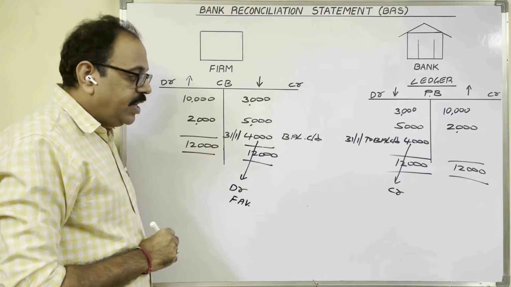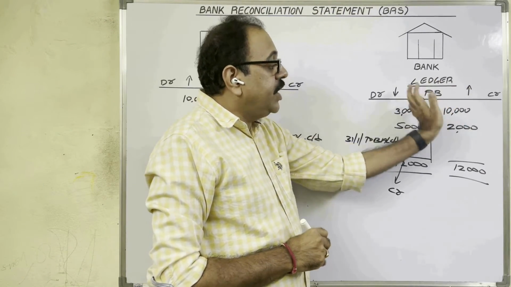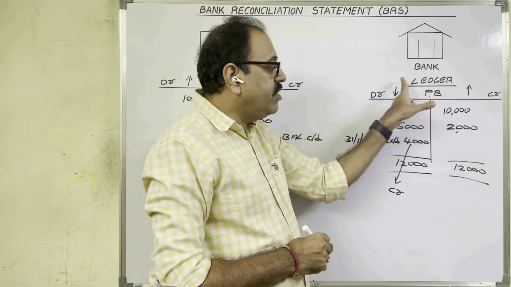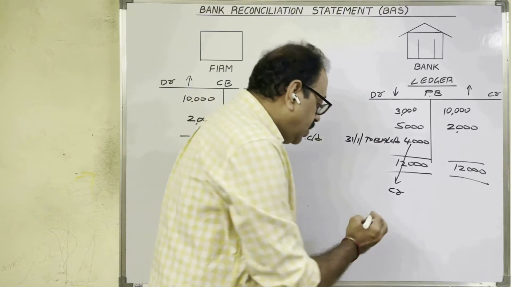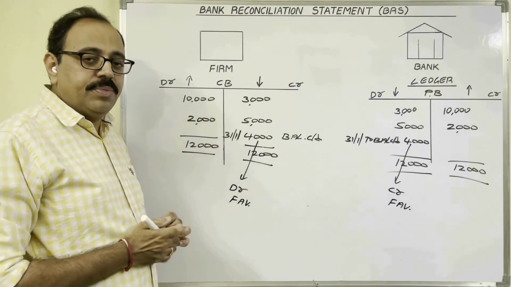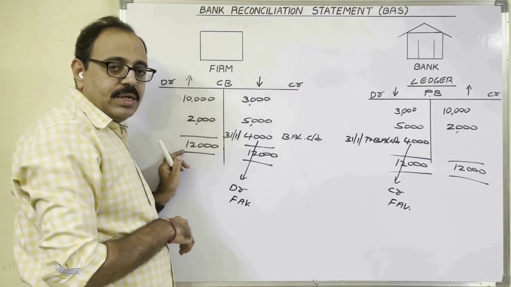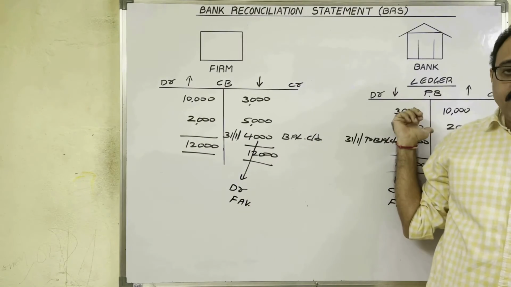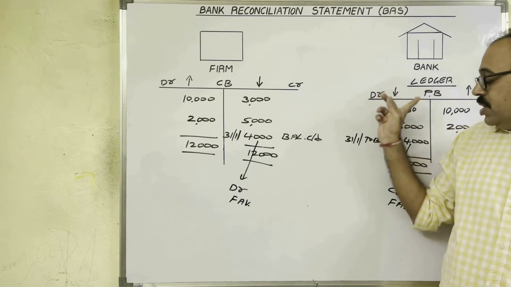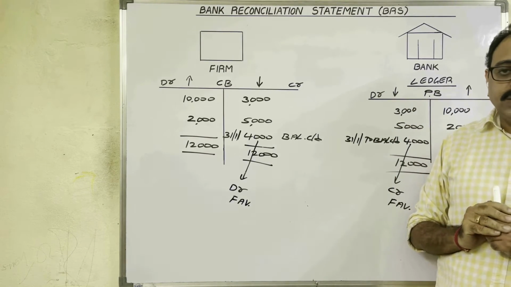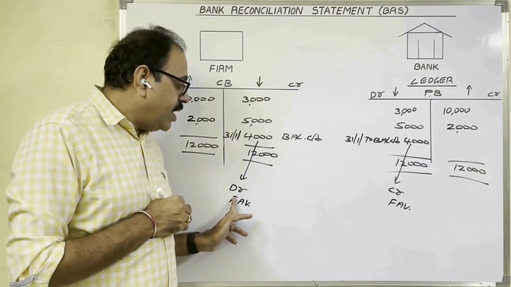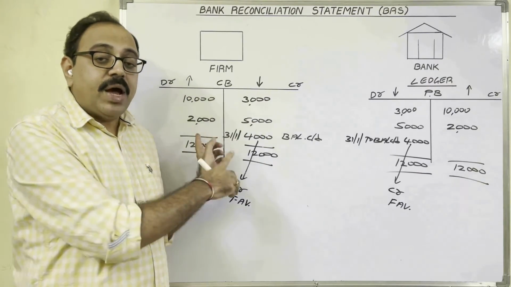Asset. Similarly, passbook. Credit side deposits we wrote, debit side withdrawals. So deposits are more than withdrawals. Therefore, this balance is known as favorable bank balance. So according to firm, we have 4,000 rupees bank balance. According to bank, with them, ABC company's amount 4,000 is there. As per passbook, credit balance means favorable balance. So firm's money is with us. As per cash book, debit balance means favorable balance. Our money is in the bank.